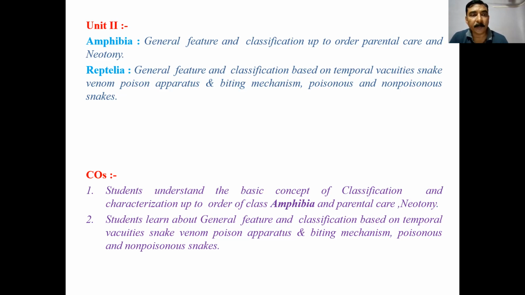After that, neotony. Neotony is the phenomenon that can be described as prolongation of the larval stage in the adult. When the larval characters persist in the adult, then it is known as neotony. Metamorphosis takes place, but most of the characters of the larva persist in the adult. This phenomenon is found in the salamander.